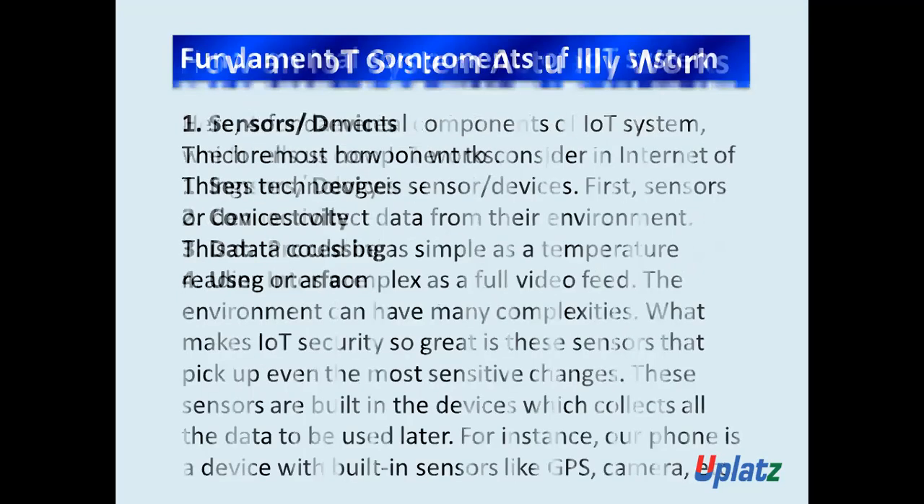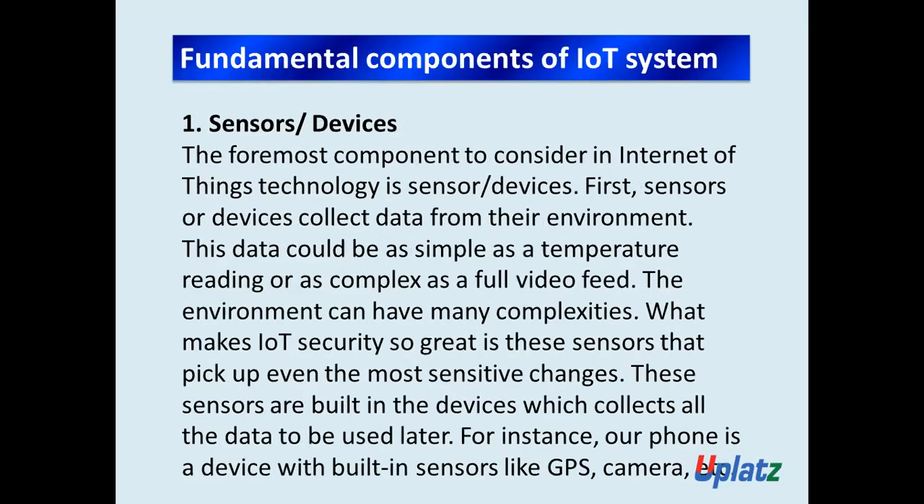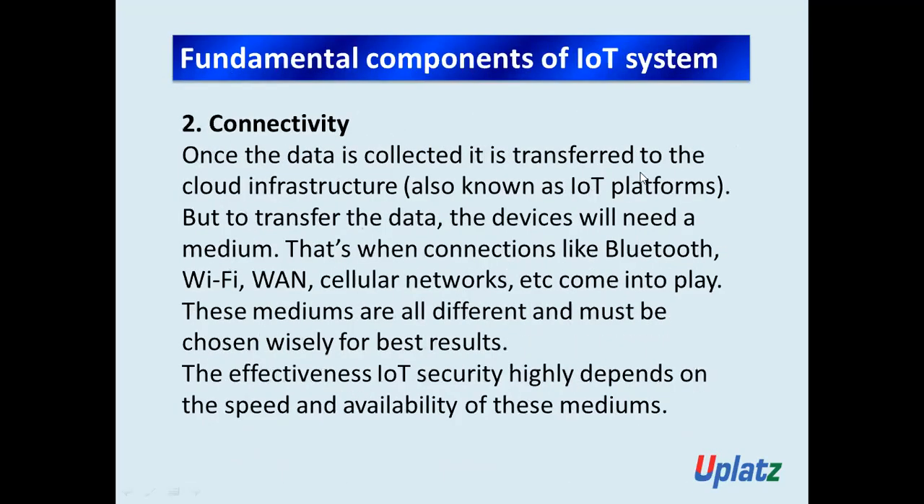Once the data is collected, it is transferred to the cloud infrastructure, which is also known as the IoT platform. And in order to transfer the data to the cloud infrastructure, there comes a need for a medium. These media can be Bluetooth, Wi-Fi, WAN, or cellular networks.